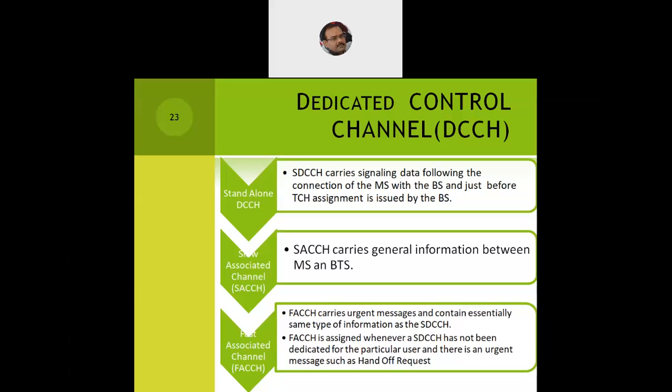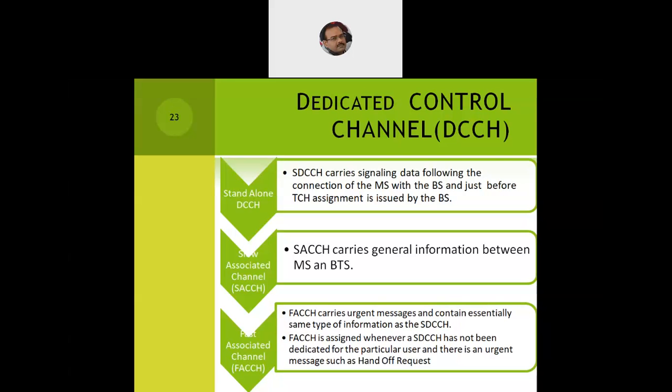Then we have the last one, what we call the fast associated dedicated control channel. They carry urgent messages and contain essentially the same type of information as the standalone dedicated control channel. They are assigned whenever the standalone dedicated control channel has not been dedicated for a particular purpose for the particular user, and there's an urgent message such as a handoff request. So for efficient handling of the handoff request, we deal with the fast associated dedicated control channel.